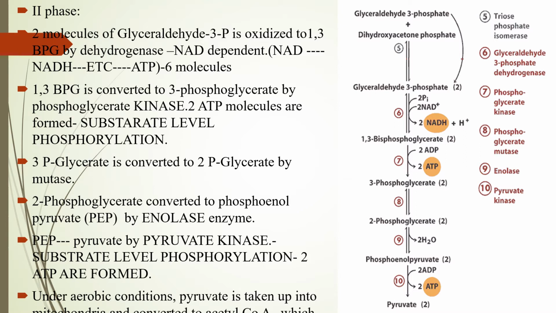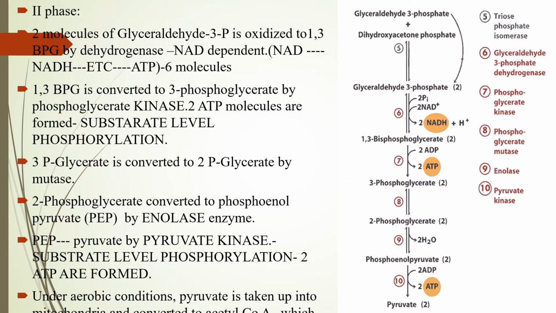So once this pyruvate is formed in presence of oxygen, this will be taken up into the mitochondria, where it gets converted to acetyl CoA using the pyruvate dehydrogenase enzyme complex, and this acetyl CoA will enter the TCA cycle and release energy. So this is about the second phase of glycolysis, that is the energy releasing phase.